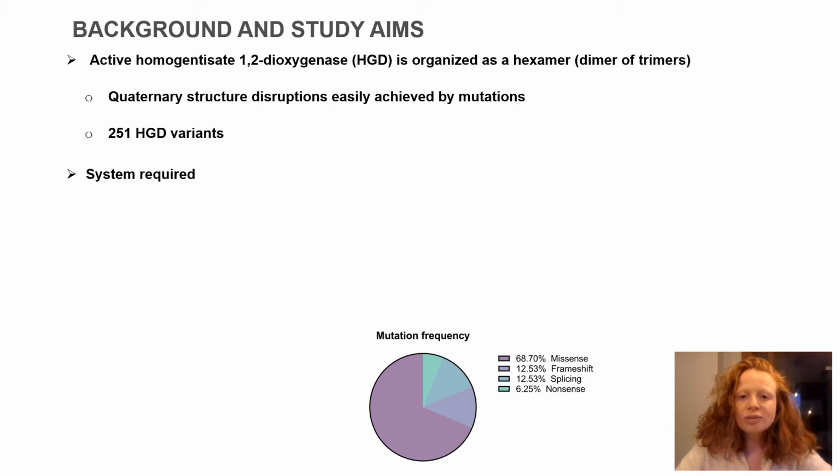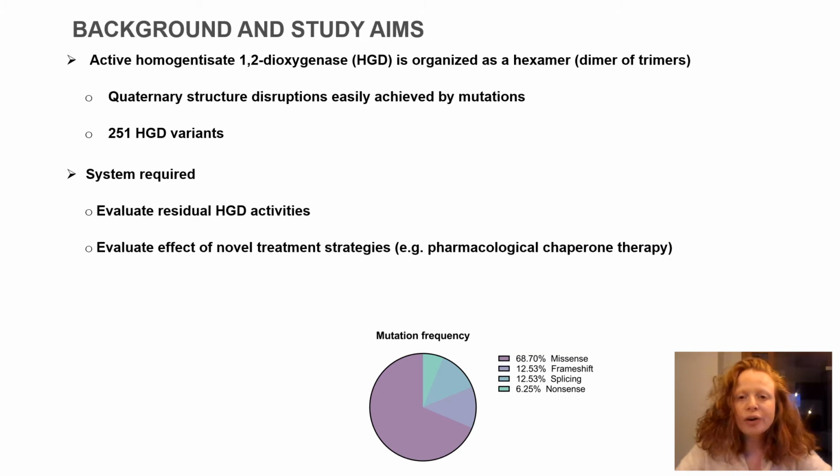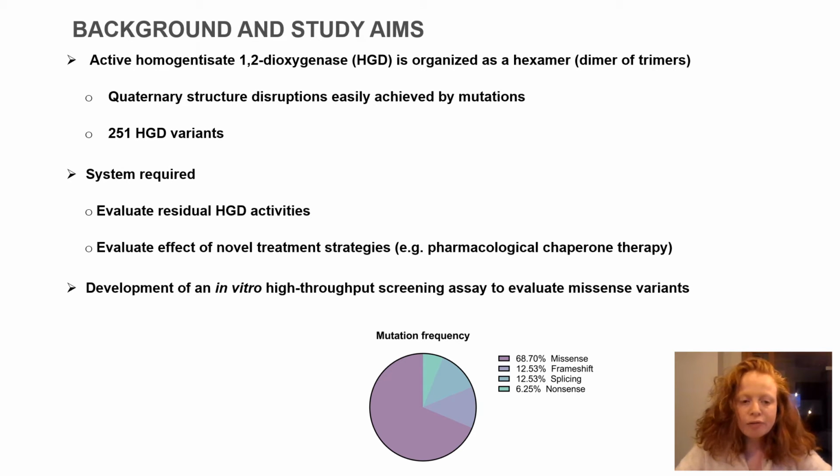So therefore, a system is required that can evaluate these missense variants based upon their residual HGD activities. And on the other hand, if you are able to distinguish the missense variants from each other, it would be very interesting to evaluate the effect of novel treatment strategies, like for example, pharmacological chaperone therapy. Therefore, here we have developed an in vitro high-throughput screening system to evaluate missense variants based upon their ability to